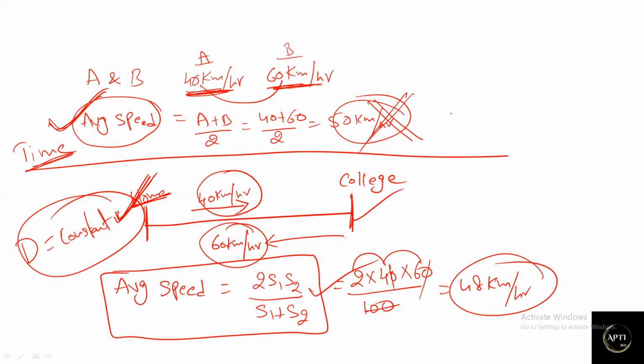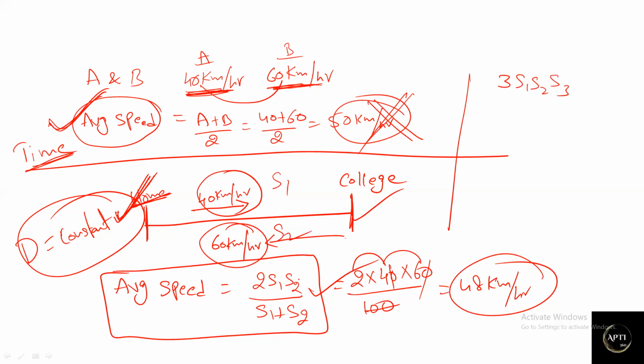Now the same example. Here we have s1 and s2. When distance is constant and there are two speeds, the formula is 2s1s2 divided by s1 plus s2. In case they give three speeds, even then the formula is almost the same. Three speeds means 3s1s2s3.